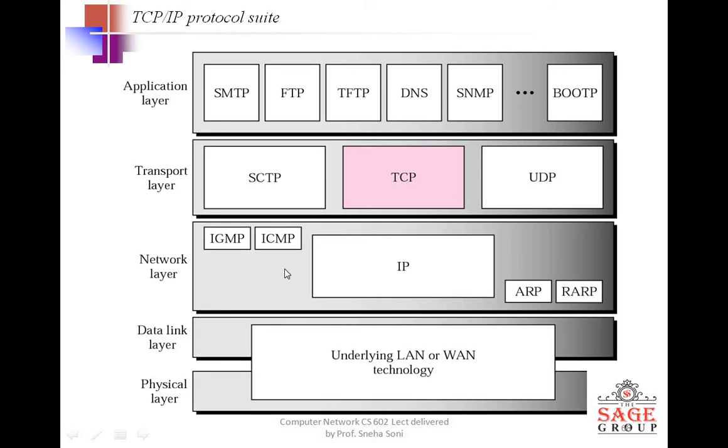So let's start with the TCP header format. Before starting, kindly note this diagram in your mind map, that this is the position of the TCP protocol in the TCP/IP protocol suite, because right now the implemented model is TCP/IP and the theoretical reference model is the OSI model. This is the position where the TCP protocol resides. This is the physical layer, data link layer, network layer, which we already studied in previous units. This is the transport layer, TCP and UDP, the two main protocols, and IP is the network layer protocol.